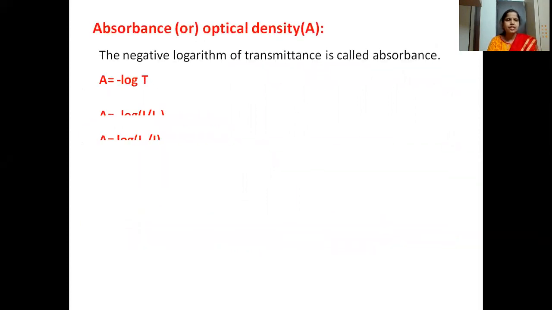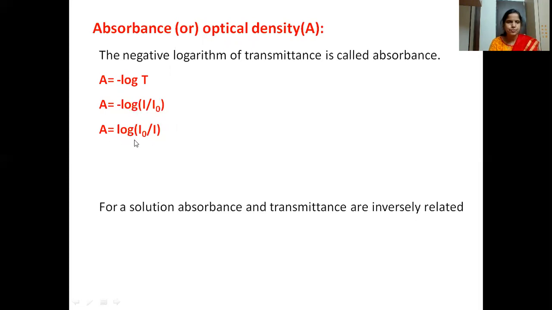Again, the negative logarithm of transmittance is called absorbance. So A is equal to minus log T, or A is equal to minus log I by I naught, where I by I naught is the transmittance. Now if we remove this negative sign, the two terms get reversed, so A will be equal to log I naught by I. This is the formula to calculate the absorbance.